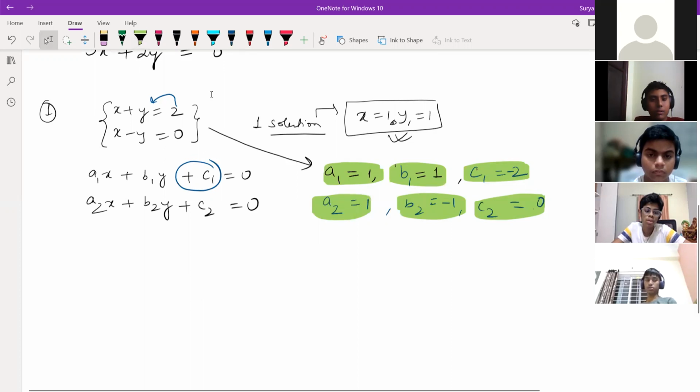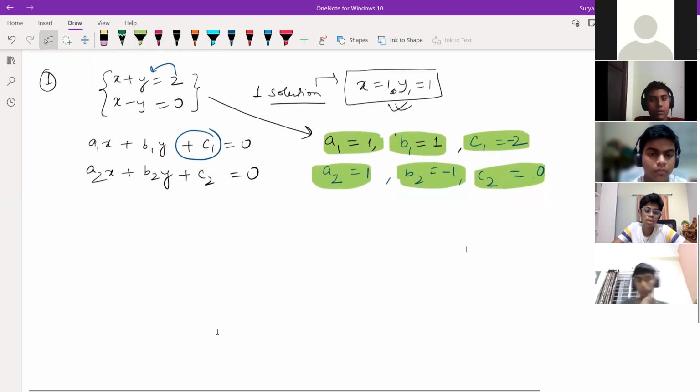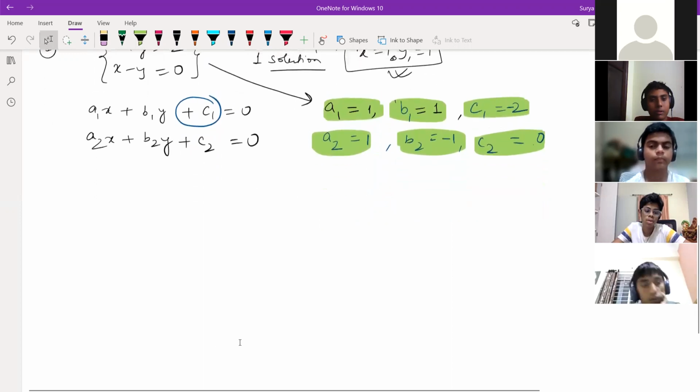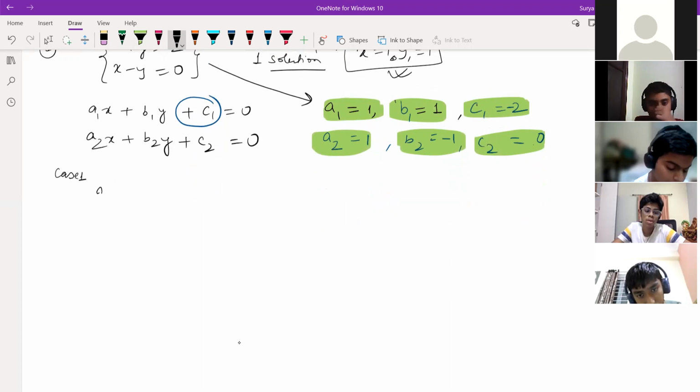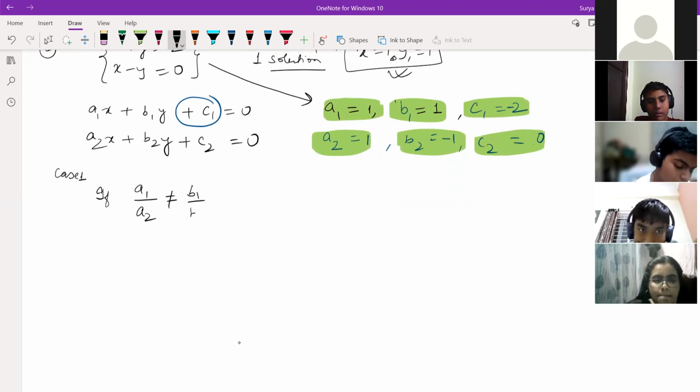So this is clear to everyone how to find a1, a2, b1, b2, c1, c2. Correct or not? Yes, sir. Now I'll ask here, case will be there. Case 1: if a1 by a2 is not equal to b1 by b2. You do right now 4th and 5th as a test. So many days you are doing this. 3 to 5, 8. 16 marks test.